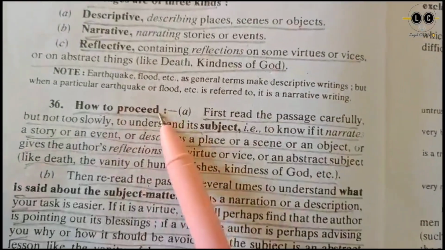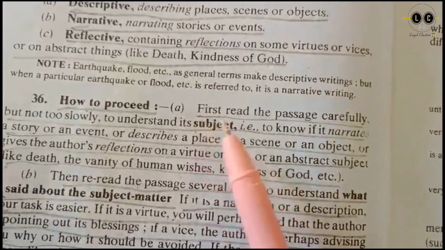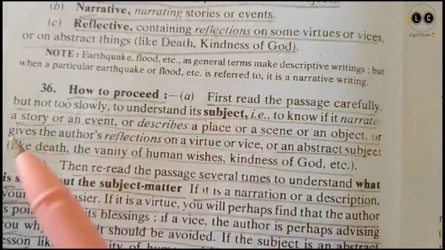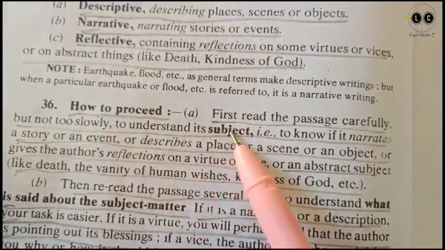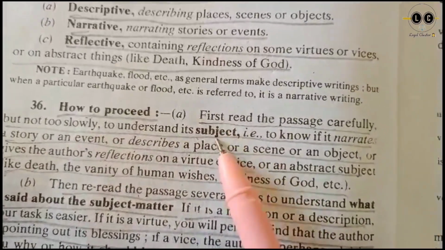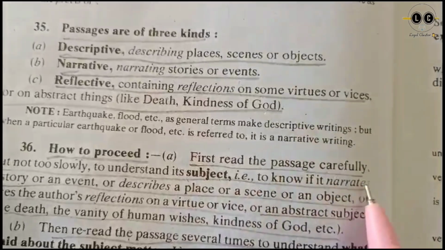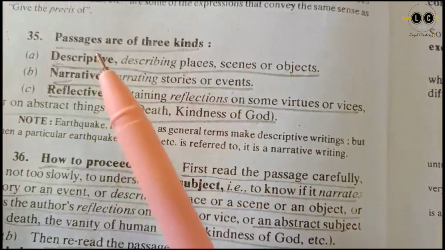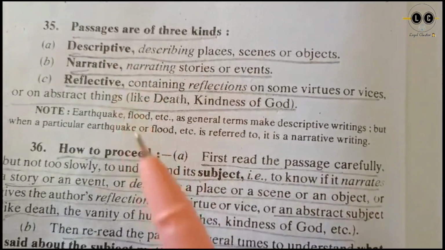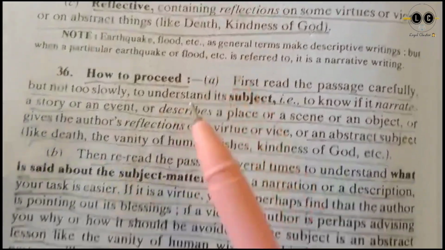Now, how to proceed means the rules. Rule number 1: first read the passage carefully but not too slowly to understand its subject. So first you have to know the subject of the passage, whether it is narrative, descriptive or reflective. You have to read it and find it out.